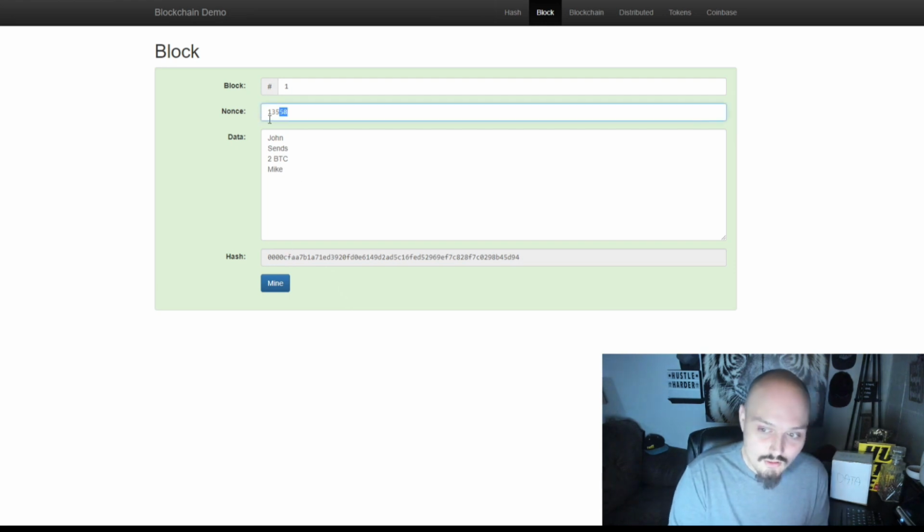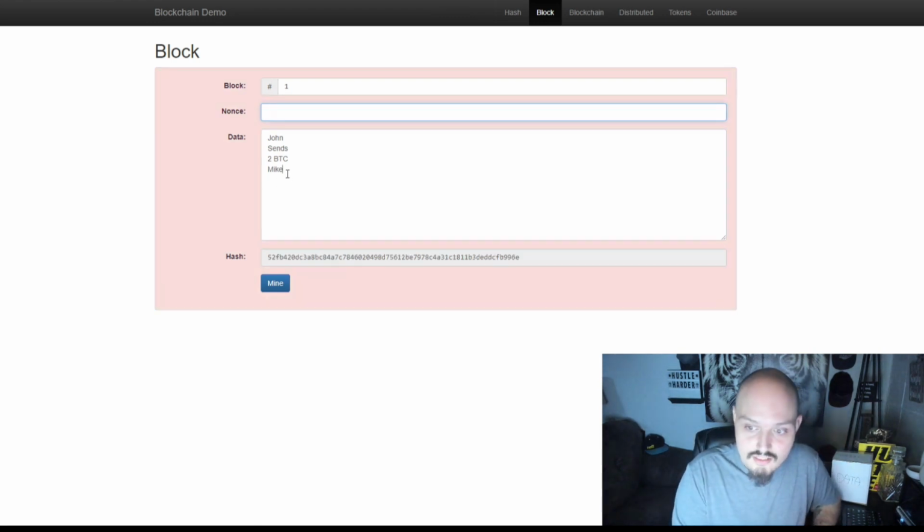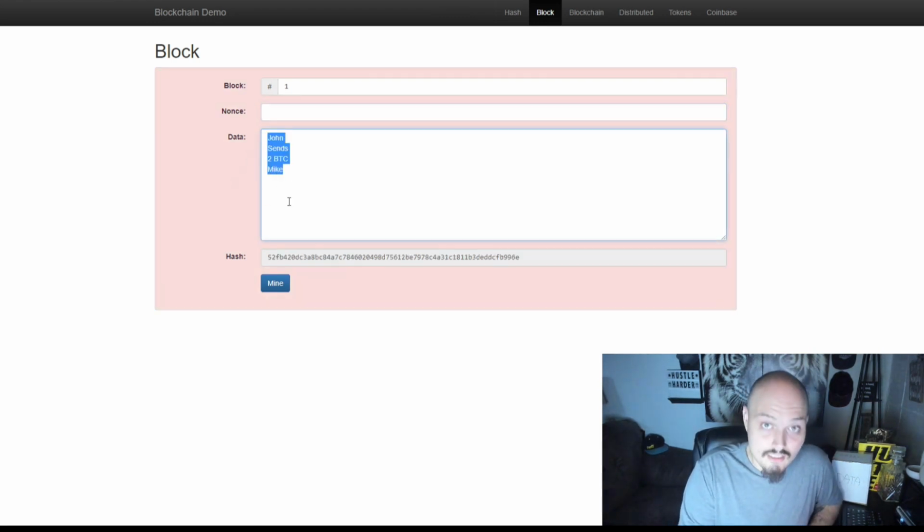So what if we go up here and we actually manipulate the nonce one by one? Let's clear this out. So we have our information right in here. The information we want to store on this block is that John is sending 2 Bitcoin to Mike. Okay, well now we want to actually store this on the blockchain.